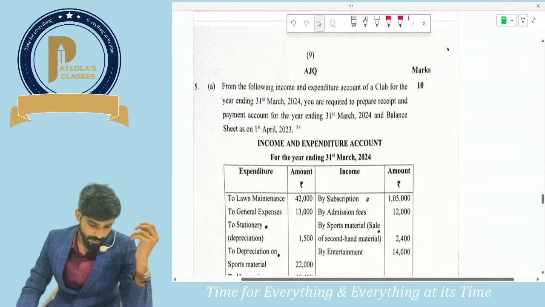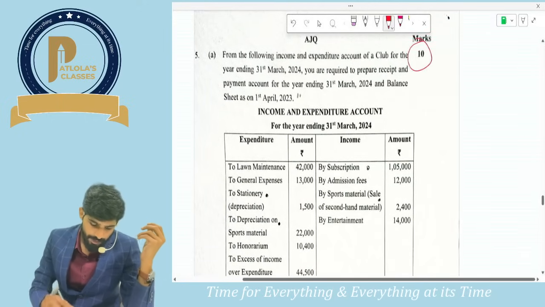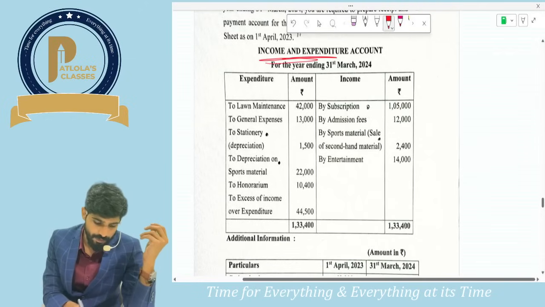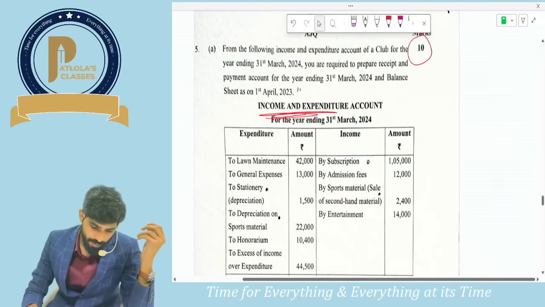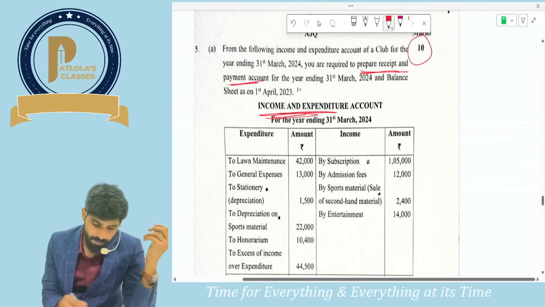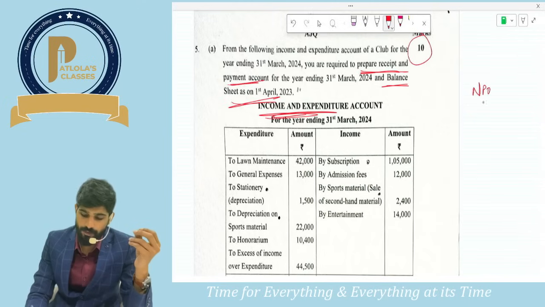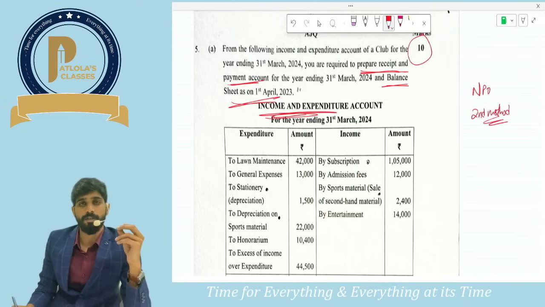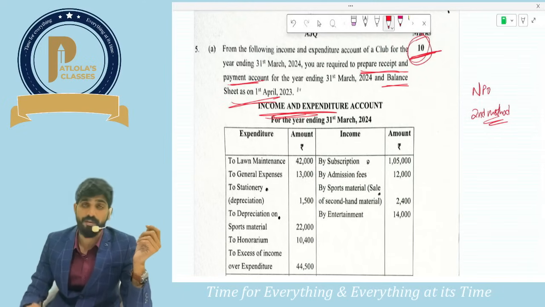Then let us see the 5th question. Guys, 5th A is for 10 marks and they have given us an income and expenditure account and want us to prepare what? You are required to prepare receipts and payments account and balance sheet. Guys, we know from NPO it is from the second method. What is the second method? They will give us income and expenditure account, and we have to prepare receipts and payments and balance sheet. But guys, this should have been for 15 marks. They have just given it for 10 marks.